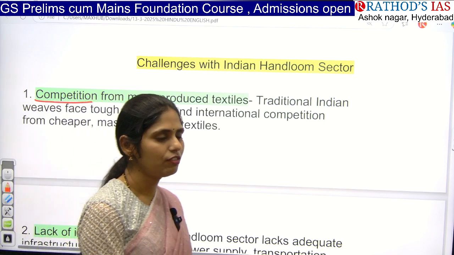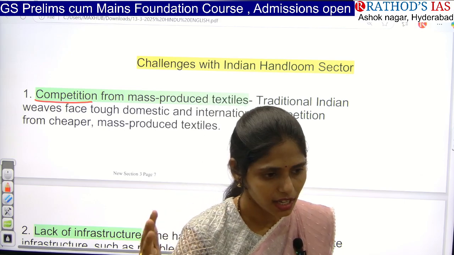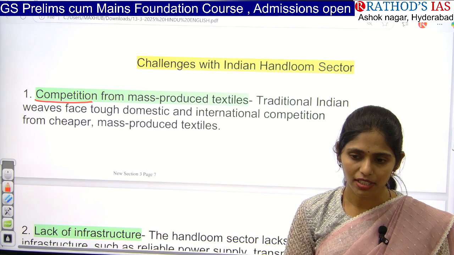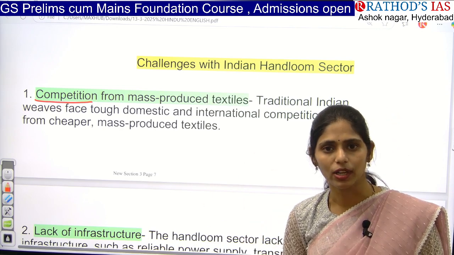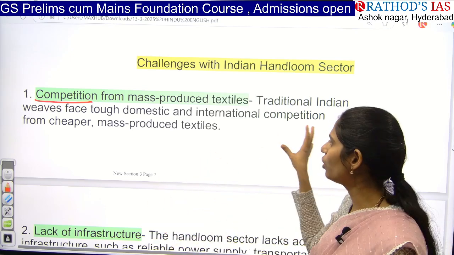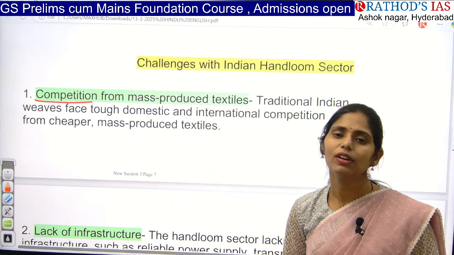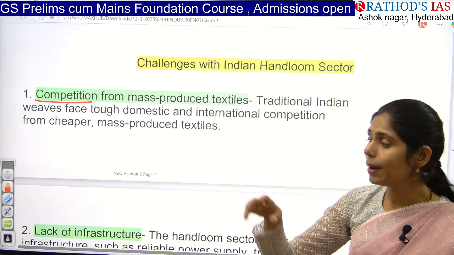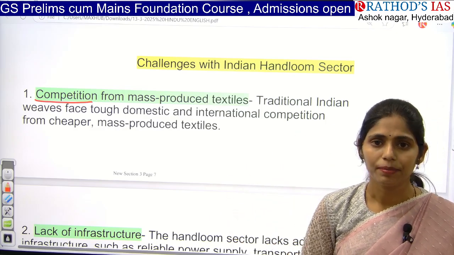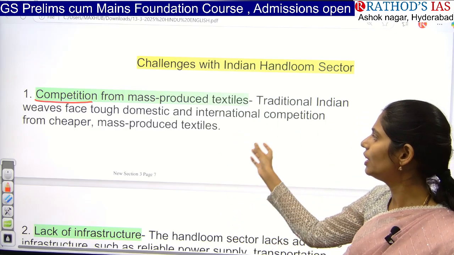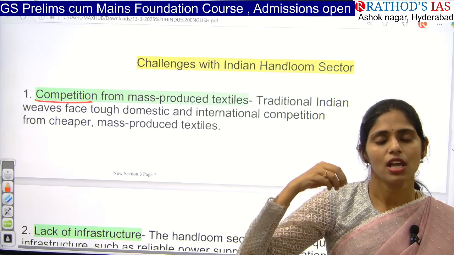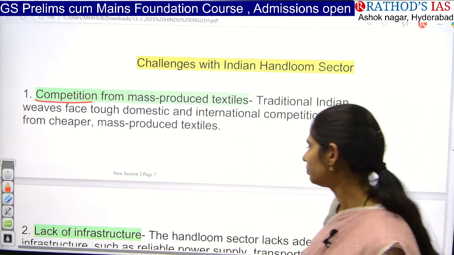So there is a lot of difference between handlooms and power looms. Handlooms mainly don't require any electricity. They can be run by hand only. And power looms need electricity. So whenever we use a handloom to make a saree, it takes like 5 to 6 days. But with machines, we can make like 100 sarees within 1 day. So there is a lot of difference between this domestic and international competition as well as machine made goods.